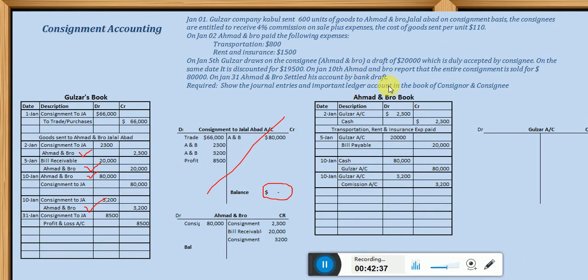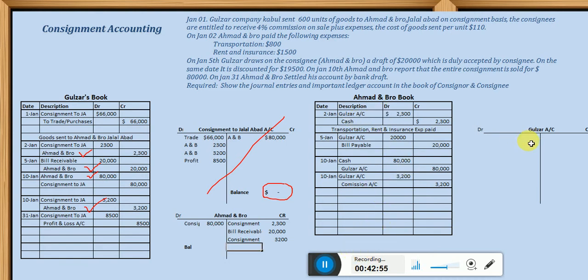So you are learning both, from the perspective of Gulzar and from the perspective of the consignee. If you are consignor, you have to record in this way, but if you are consignee, then after recording the transaction, you have to post them all into the ledger account.